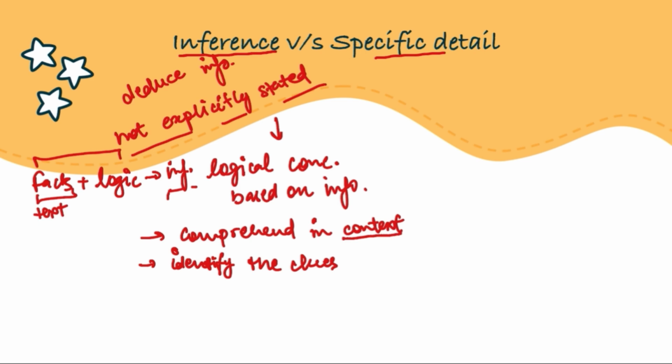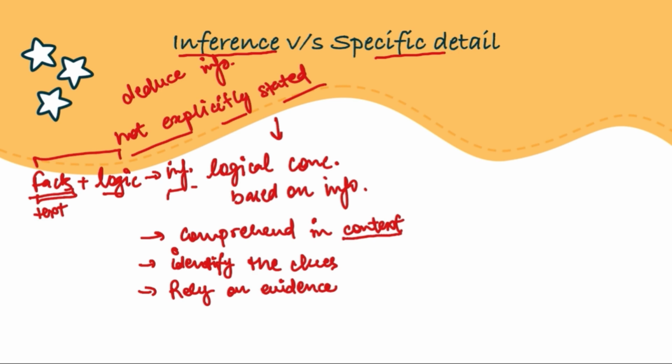Then furthermore, we need to rely on evidence, right? We need to rely on evidence. See, we just now discussed that facts and logic both are required. Logic is something which we will put on from our mind. Facts are given from the passage. Hence, the facts that we are using, although not stating the information that we require explicitly, are providing us with hints, and those hints are the evidences that we require.